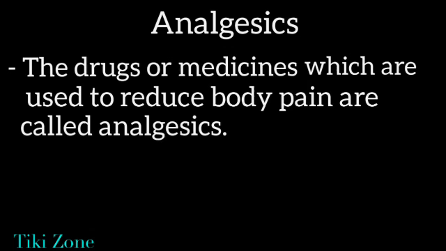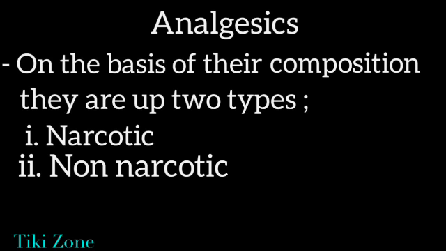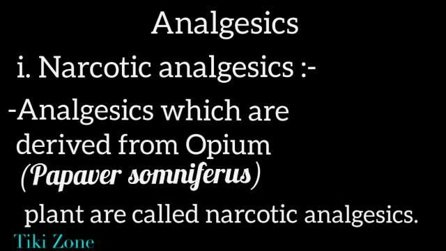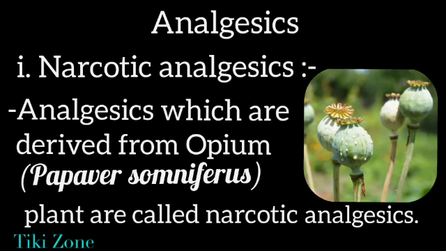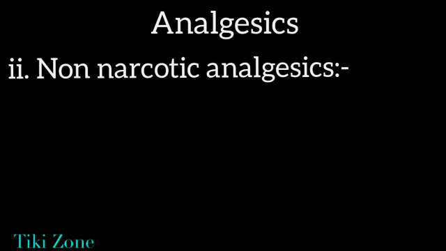Then analgesics. The drugs or medicines which are used to reduce body pain are called analgesics. They are also called painkillers. On the basis of their composition, analgesics are of two types: narcotic and non-narcotic. First, let us see what narcotic analgesics are. Analgesics which are derived from the opium plant are called narcotic analgesics. They are also called opioids and are habit-forming drugs. Some examples of narcotic analgesics are heroin, morphine, etc.